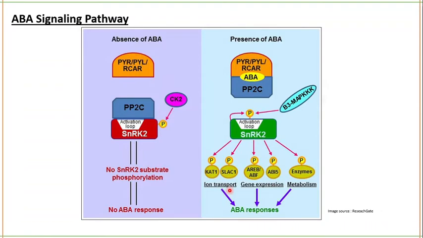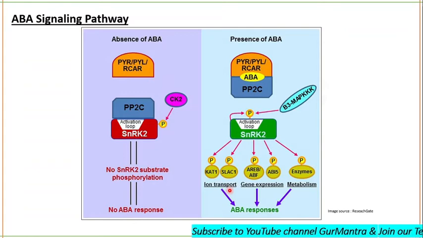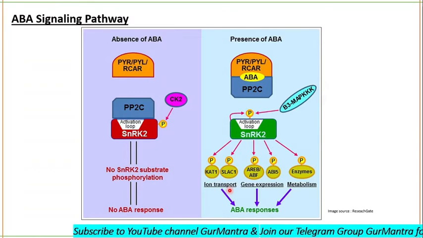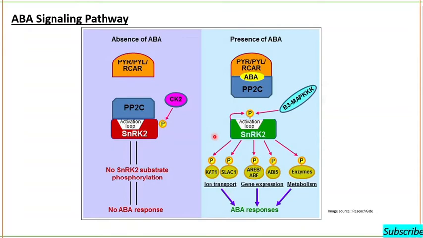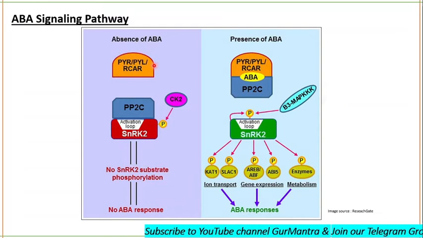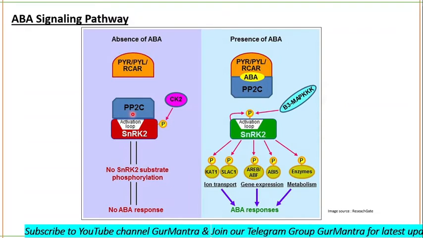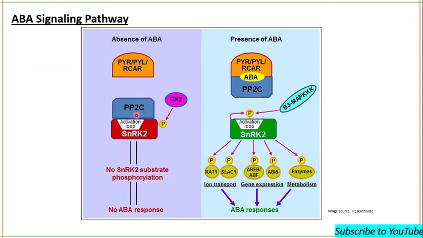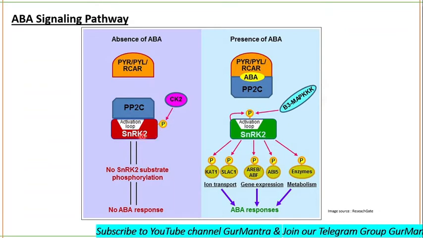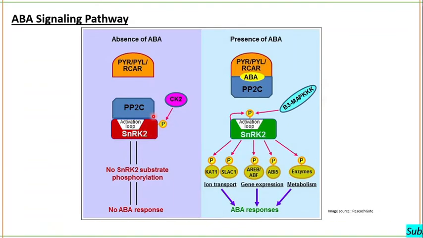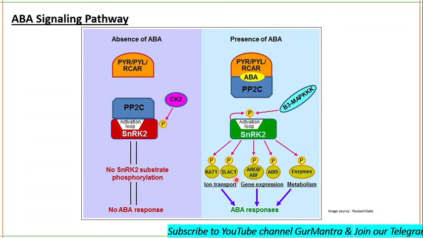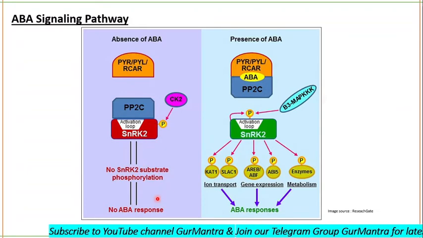What is the receptor? PYR, pyrobactin or pyrobactin-like receptors. They will have a regulatory component. Okay, ABA will bind to that regulatory component first. If ABA is not binding to that component, PYR is not activated. If PYR is not activated, it will not be able to bind with PP2C, and will not be able to degrade it. If it is not degraded, it will bind to SNRK2, and SNRK2 will be dephosphorylated. Dephosphorylation of SNRK2 will result in the deactivation of all these proteins, and if these proteins are deactivated, there will be no ABA response.